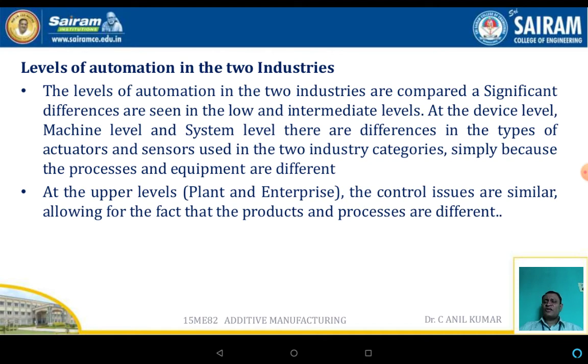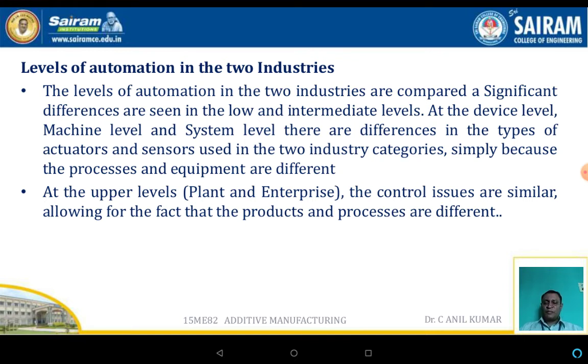The levels of the automation in the two industries are compared. Significant differences are seen in the low level as well as the intermediate level, but in the higher level, whether it may be the processing industries or the discrete industries, all the methods adopted are somewhat the same and simple, and it is simple because the process equipments are different.